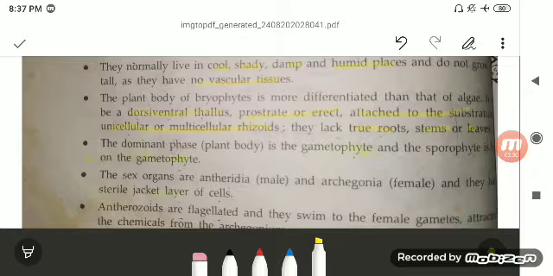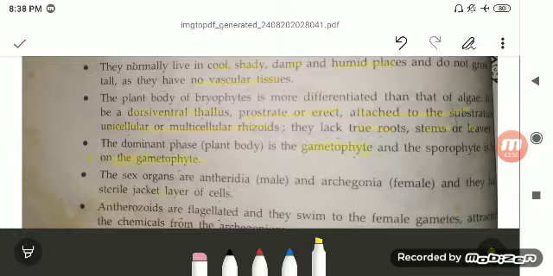The dominant phase of the plant body is gametophyte, meaning they produce the gametes, and the sporophyte is on the gametophyte. Both phytes are present, from where the gametes are formed and then the spores are formed. The spores will fall on a suitable substratum and then develop into the new plant.